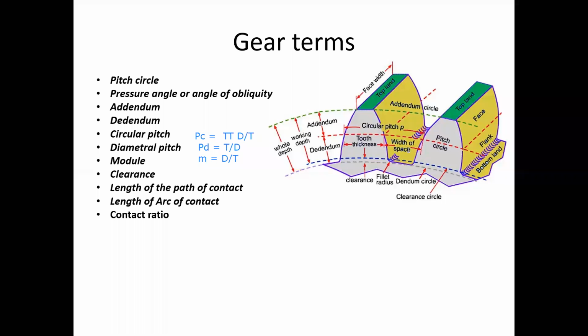And bottom land is also there, and clearance and working depth circle, addendum, dedendum, those are all already told. Then tooth thickness. You will see the thickness of the tooth, from the beginning of the tooth to the end of the tooth. That is taken as our tooth thickness. Those are the terms generally used in our gears.